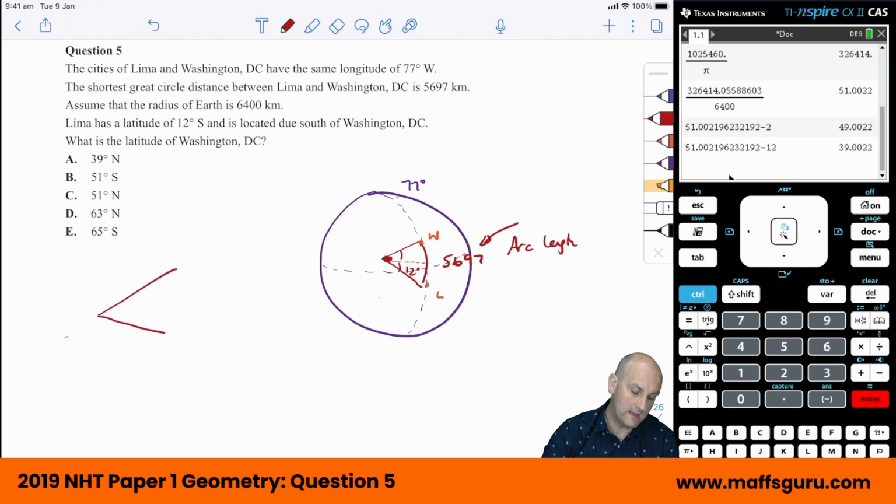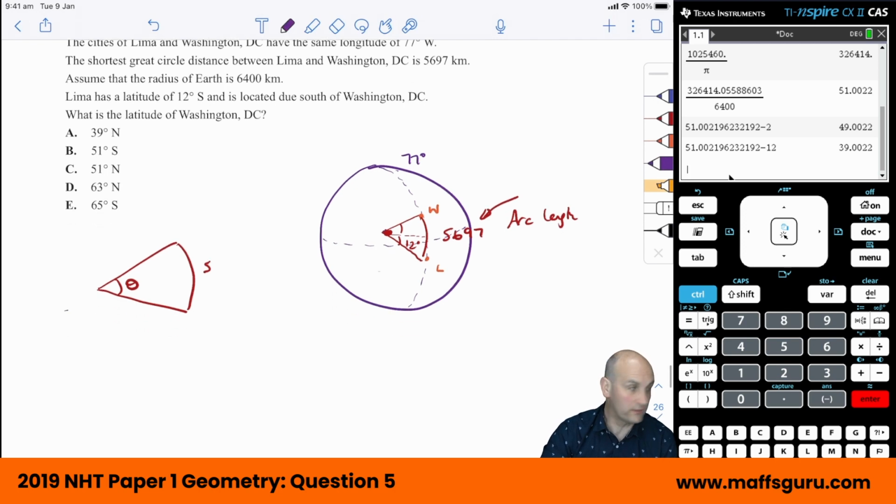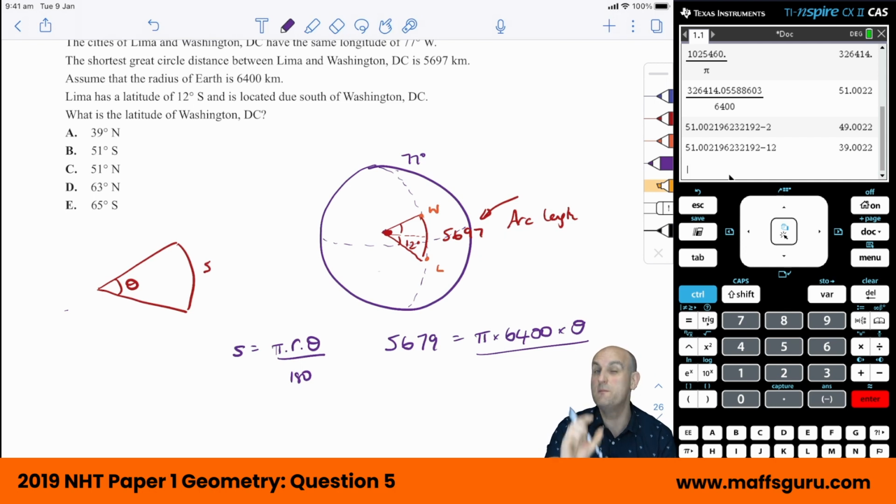If you remember, when we have an arc length of S and theta, then we can find all other pieces of information. So firing up my summary book, I got that my arc length, given by S, is equal to pi times the radius times the angle divided by 180 degrees. And you can probably see that I've already got all these calculations on there. So what do we know? S is my arc length, they gave me that. 5697 is equal to pi, which is a button on my calculator, times the radius, 6,400, times the angle I'm trying to find. They've only given me part of it, the 12 degrees. And then we divide that by 180 degrees.